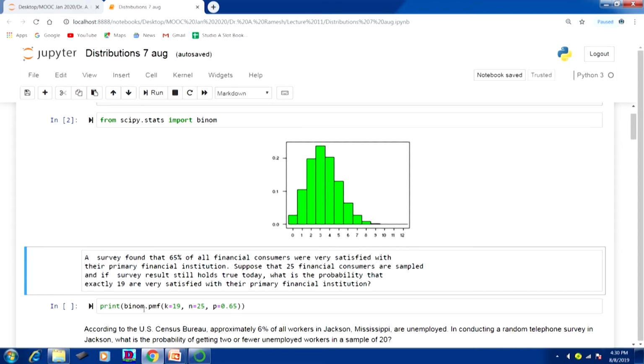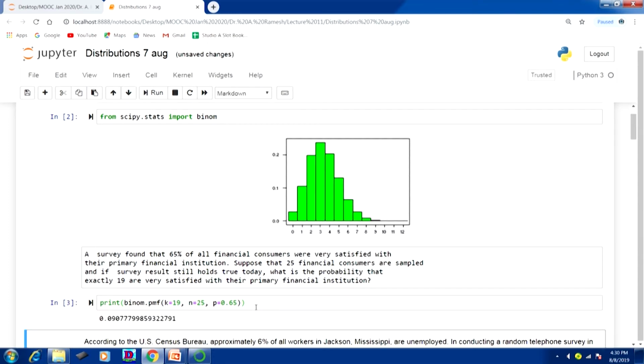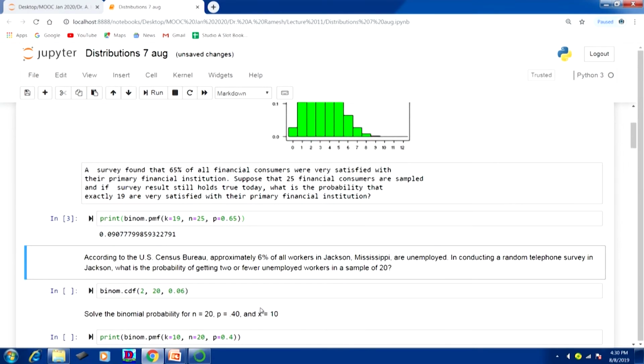Okay, print binom.pmf, probability mass function, k equal to 19, that is what we say in the probability distribution context x, n equal to number of samples, p is probability of success. Now we can see that the answer is 0.09. So, 0.09 is the probability that exactly 19 are satisfied with their primary financial institutions. We will go to the next problem.